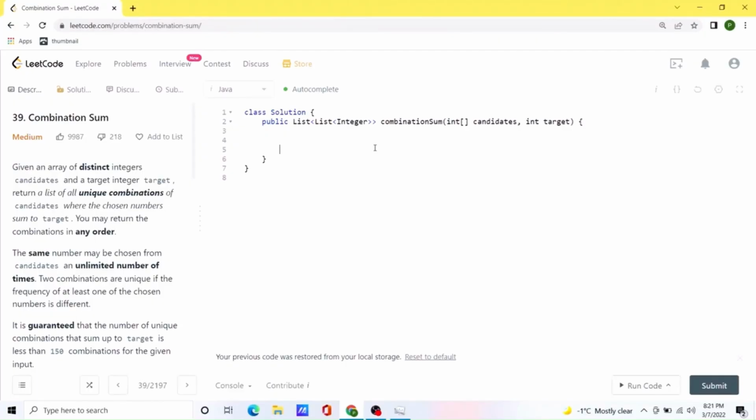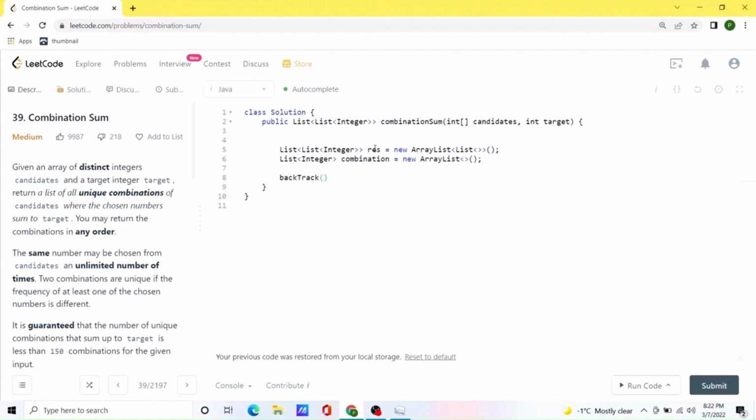So first of all, we'll create our result list, and now we'll create a list to store the current combination. Okay, now we'll create a backtrack method, and this would be our recursive method.